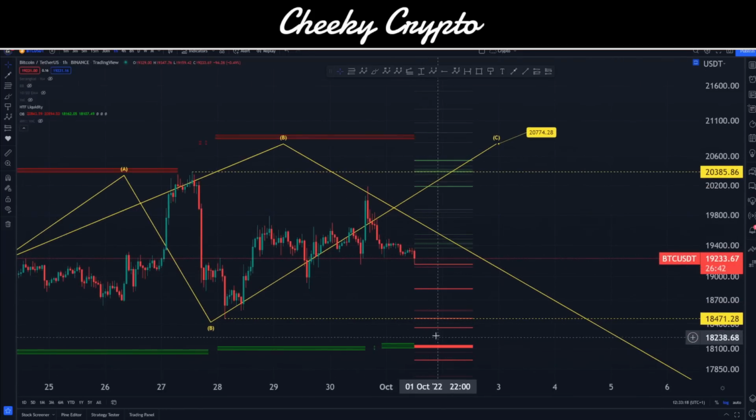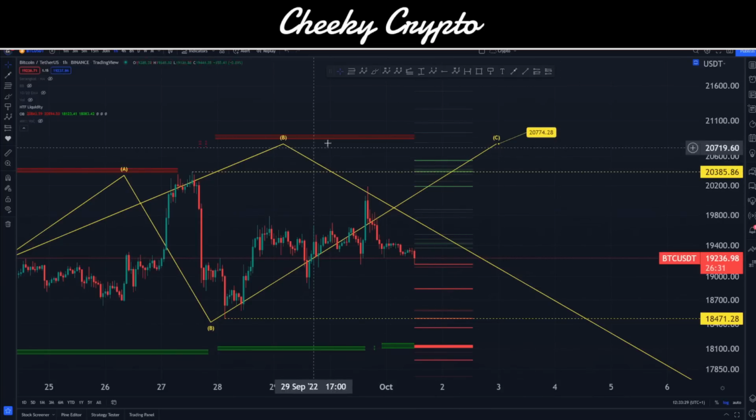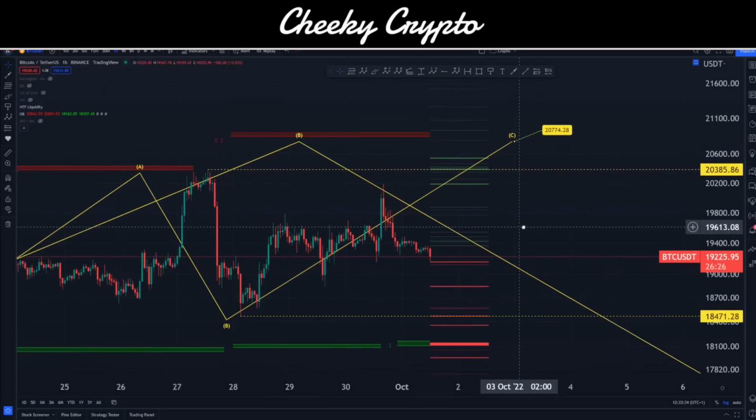Okay, but I wouldn't expect us to come down here first. Okay, if we do come down here, then I do think this is off the tables and we are not coming up here under this structure. It would have to be a different pattern that would take advantage of that. And we can talk about that tomorrow or the next day, however long it takes to actually play out.